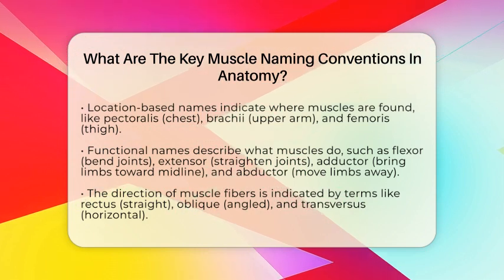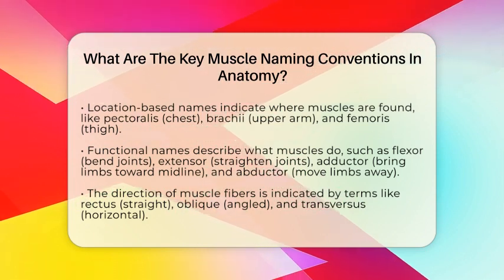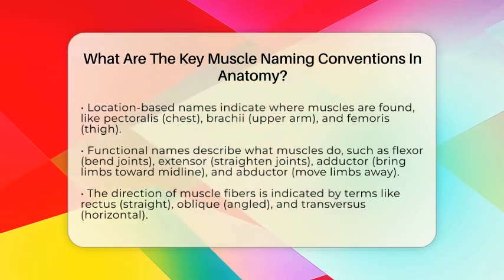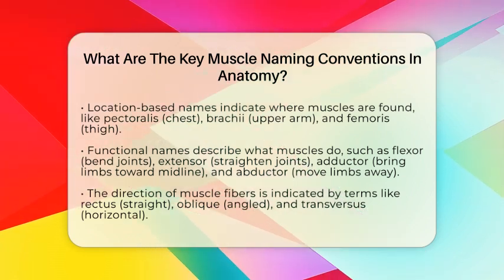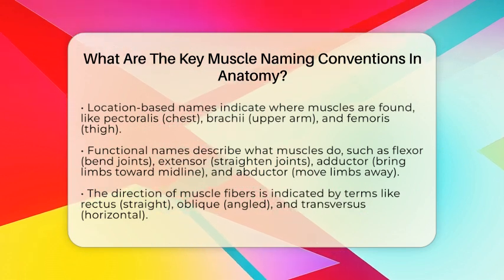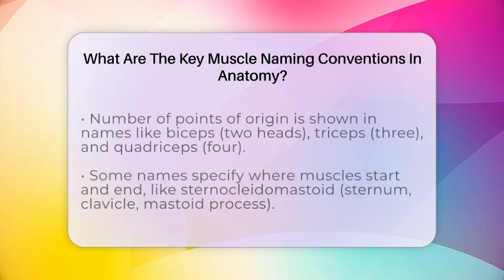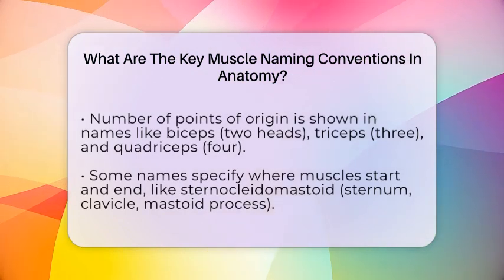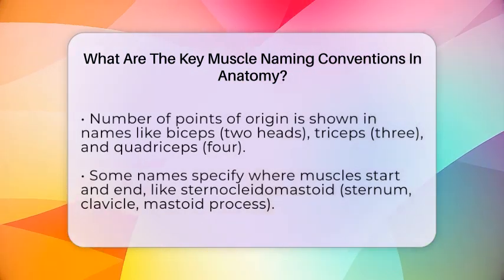Function or action is another clue. Muscles like flexor and extensor describe what they do. Flexors bend joints, like the flexor carpi radialis, which helps bend your wrist. Extensors straighten joints. Adductors pull limbs toward the midline, while abductors move limbs away from it. These names tell us how muscles help us move.